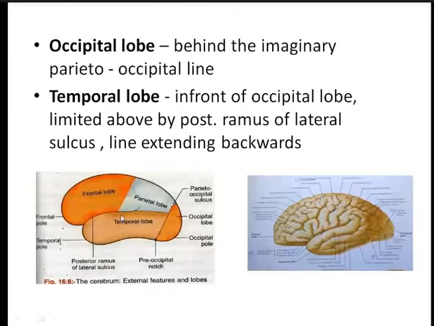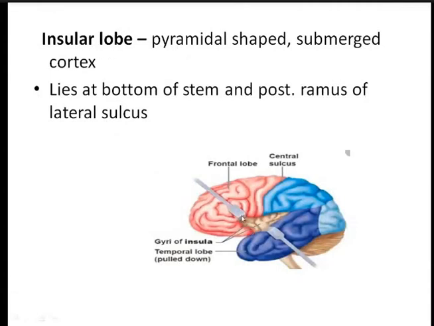Now coming to the insular lobe. The insular lobe is hidden. You cannot see it from outside. You have to separate the stem and the posterior ramus of the lateral sulcus like this to see the insular lobe. So this is the insular lobe here. It is submerged. It is a pyramidal shaped cortex, and it is submerged. So you have to separate the stem as well as the posterior ramus of the lateral sulcus to view the insular lobe. It is hidden.